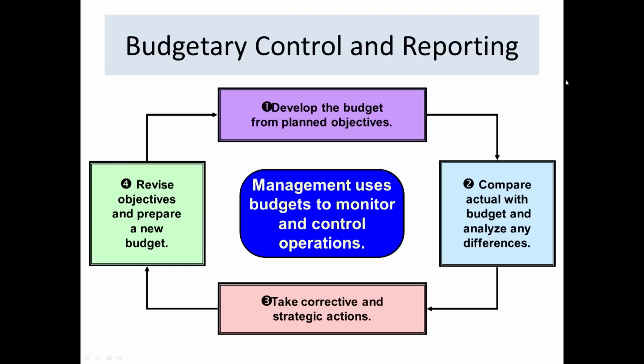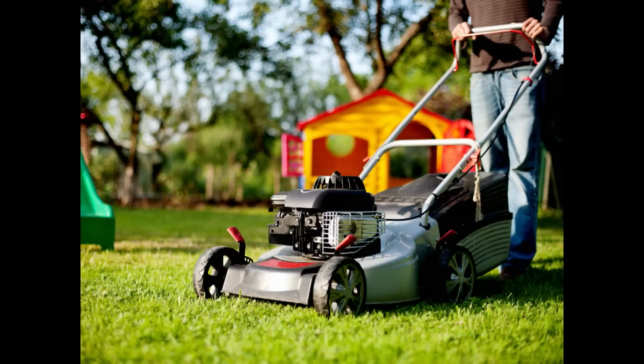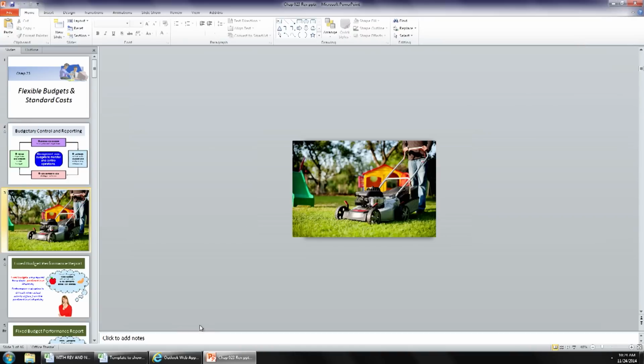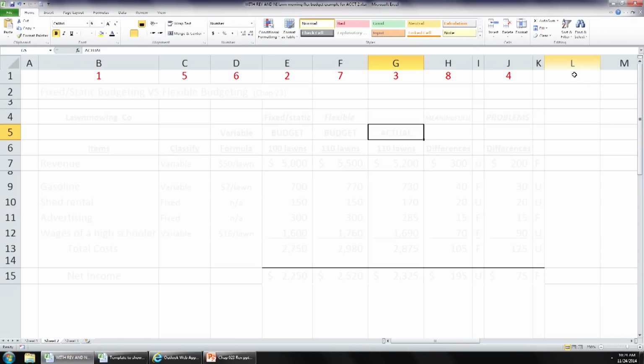Okay? Now, I'm going to go through another example with lawn mowing. I don't know why all my examples have to do with lawn mowing, but it seems like a good simple company to explain. So what we're going to do now is I'm going to close this out, and we are going to work through a problem on Excel.